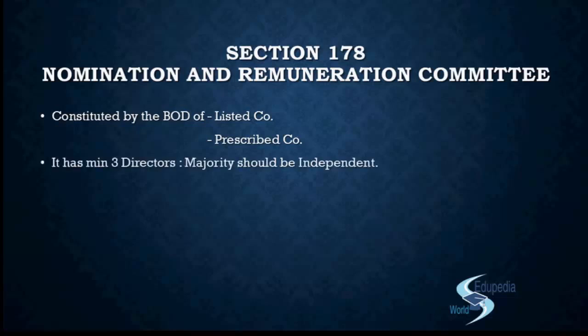Again, in the nomination and remuneration committee also, you will have a minimum of 3 directors, right? But these will be 3 non-executive directors. So you will have to have 3 or more non-executive directors in the nomination and remuneration committee, right? And then not less than 1/2 of the members of the committee shall be independent directors, right? So not less than 1/2. That means again the majority of the directors should be independent directors, as we had seen in the case of the audit committee, right?